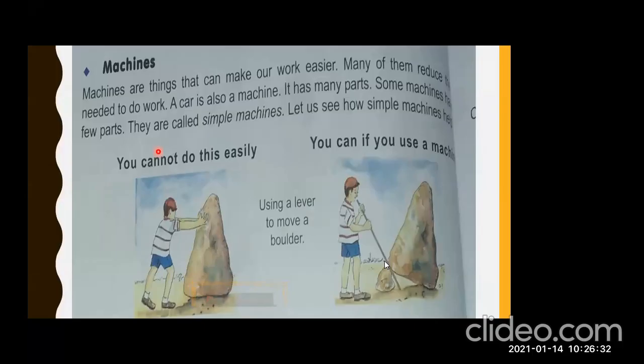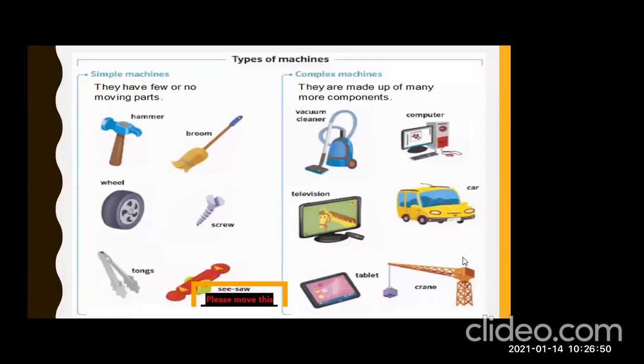Simple machines or machines, they reduce your efforts. They make your work easier, right? So machines are the things that make our work easier. So there are two types of machines: simple machines and complex machines. Machines, first of all, what are machines? Machines are the things that make our work easier. And there are two types of machines: simple machines and complex machines.